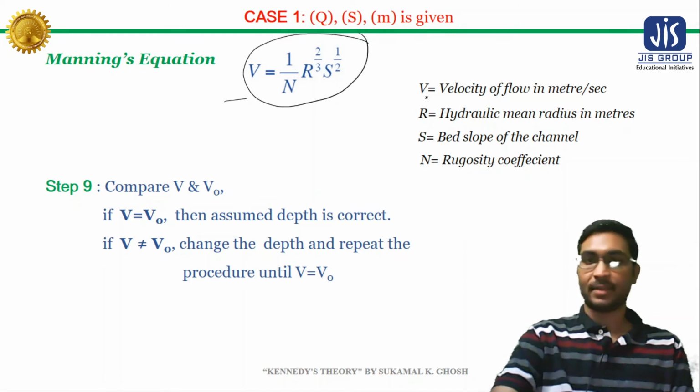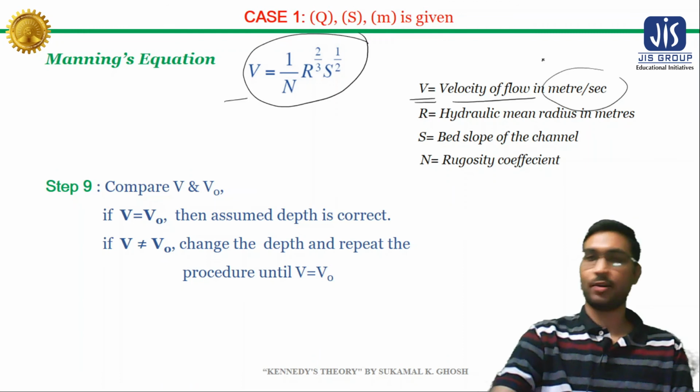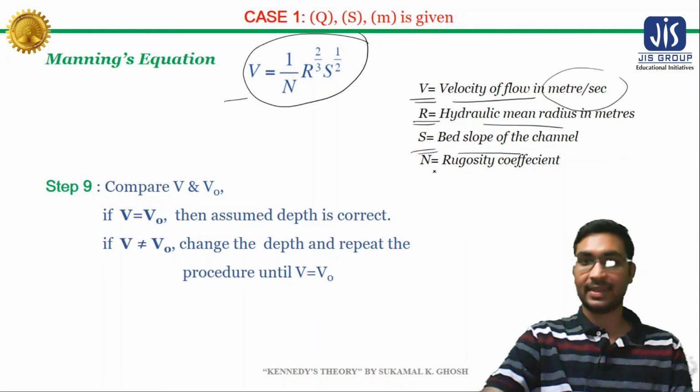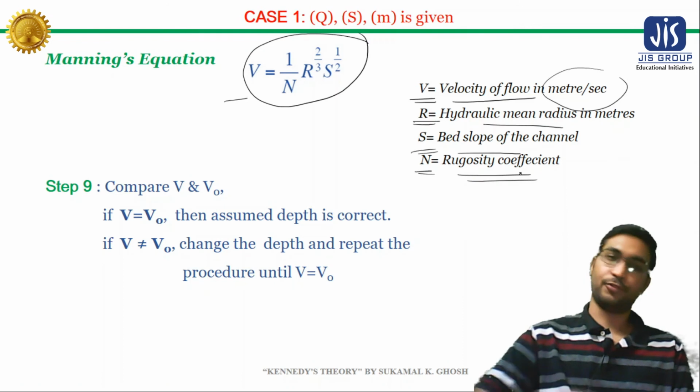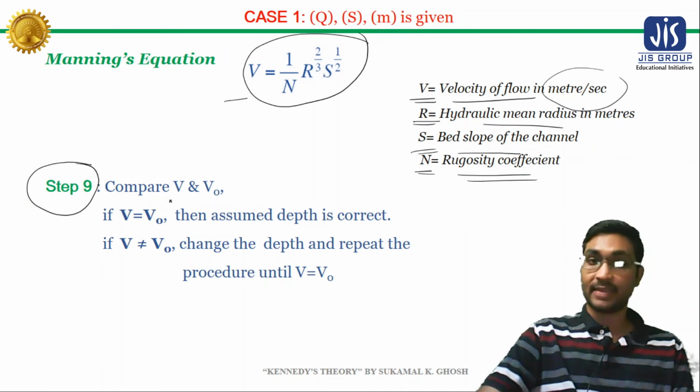Now this v is the velocity of flow in meters per second, or you can say the actual mean velocity. R is, as we discussed, the hydraulic mean radius or hydraulic mean depth. S is the bed slope of the channel and n is the rugosity coefficient. Now our last step is we need to compare the actual mean velocity, that is v, and the critical velocity, that is v naught.